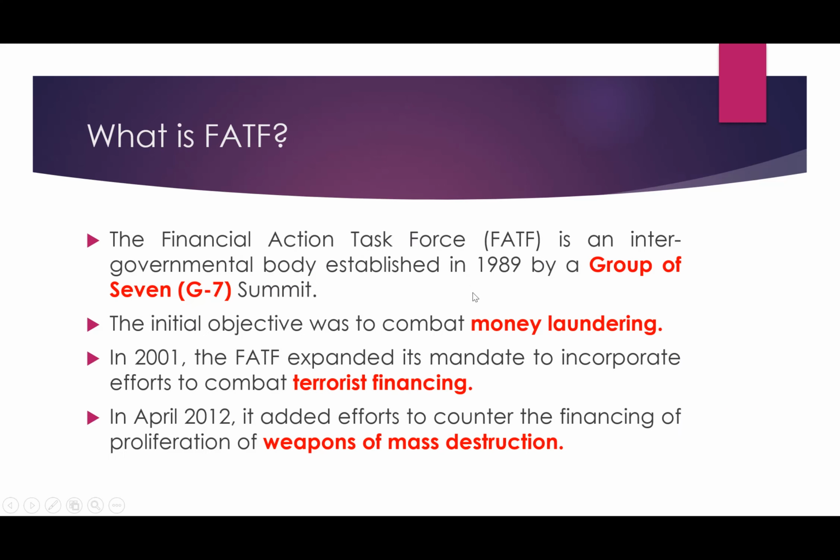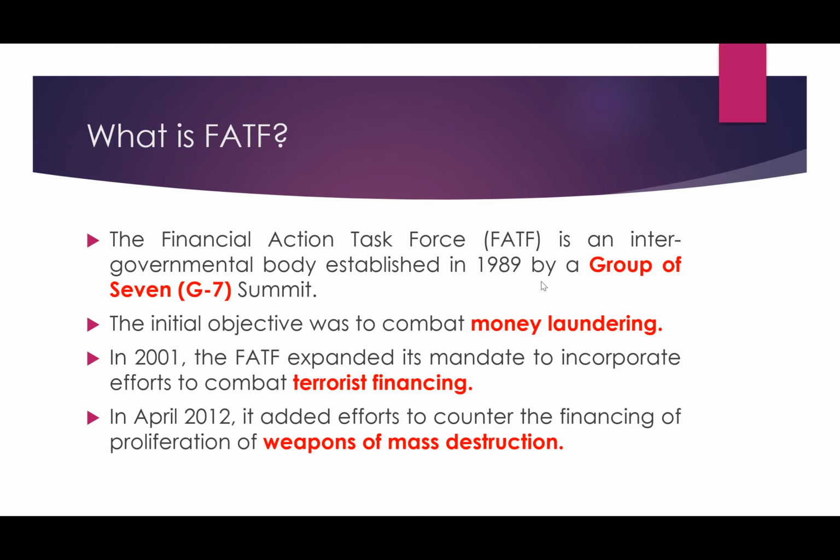In 1989, at a Group of 7 summit, the Financial Action Task Force was created. So what is the Group of 7 Summit? It includes the 7 largest advanced economies of the world. Till 2014, Group of 7 was known as Group of 8 because Russia was also part of Group of 8. So at a G7 summit in 1989, the Financial Action Task Force was created. This is an intergovernmental body.